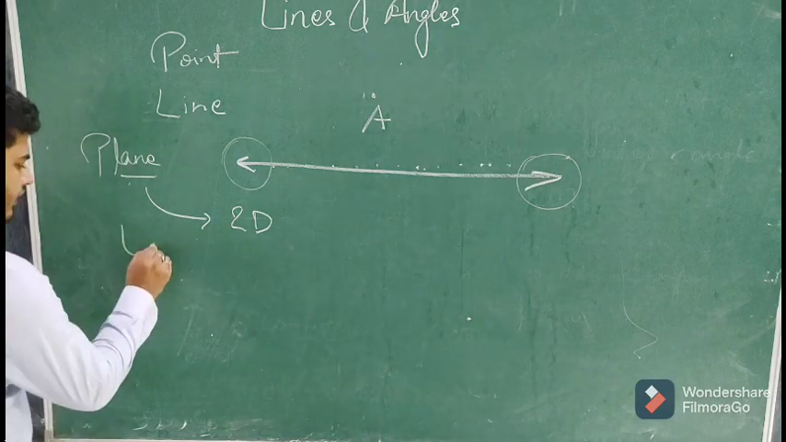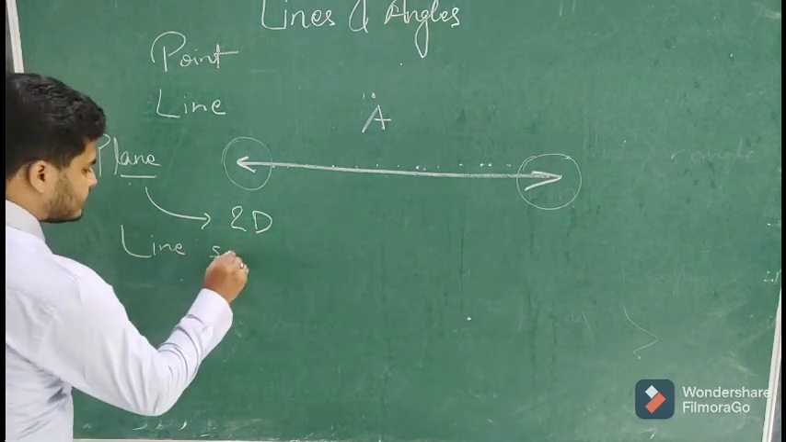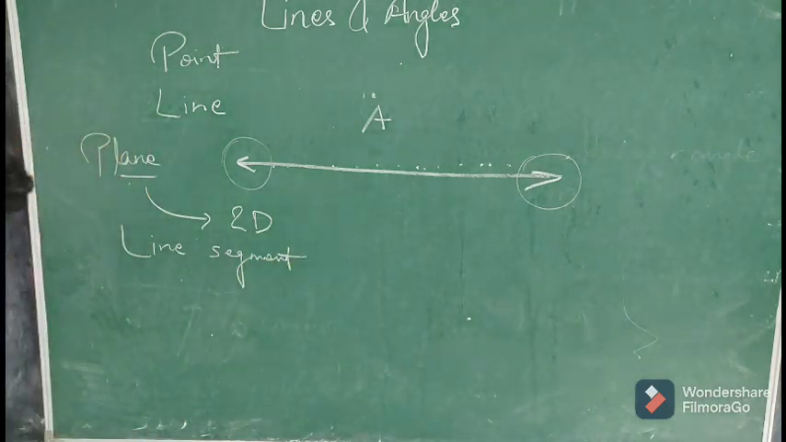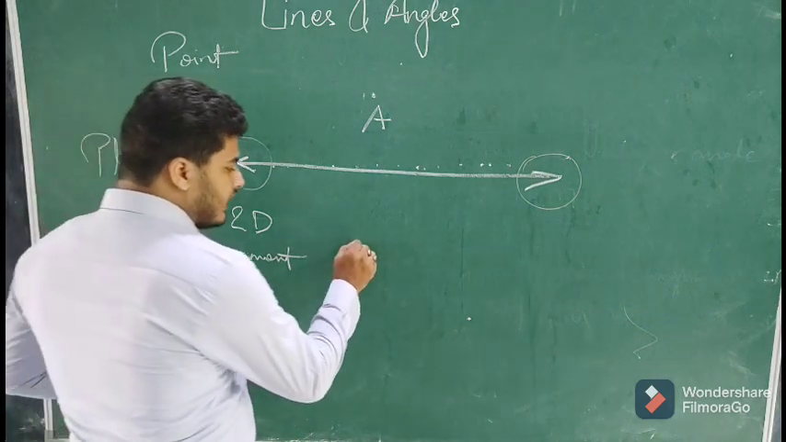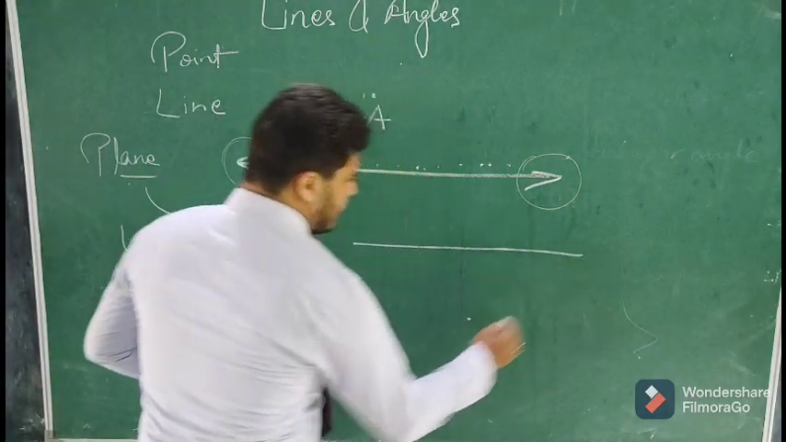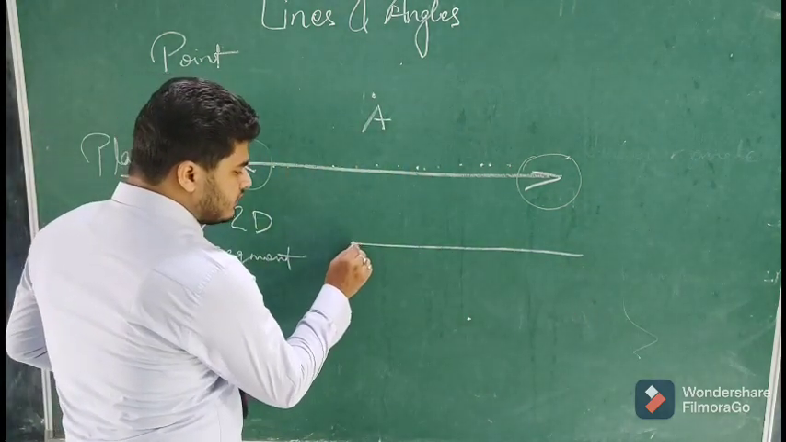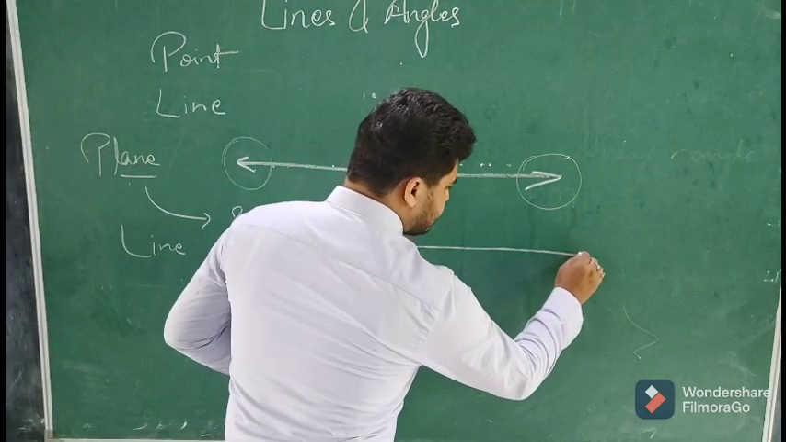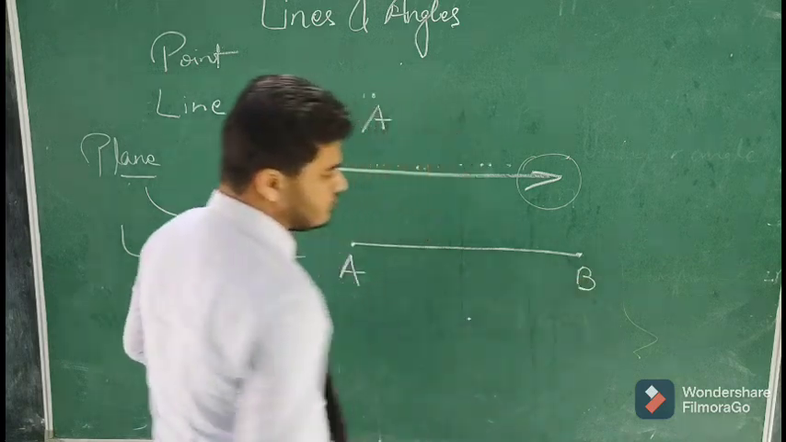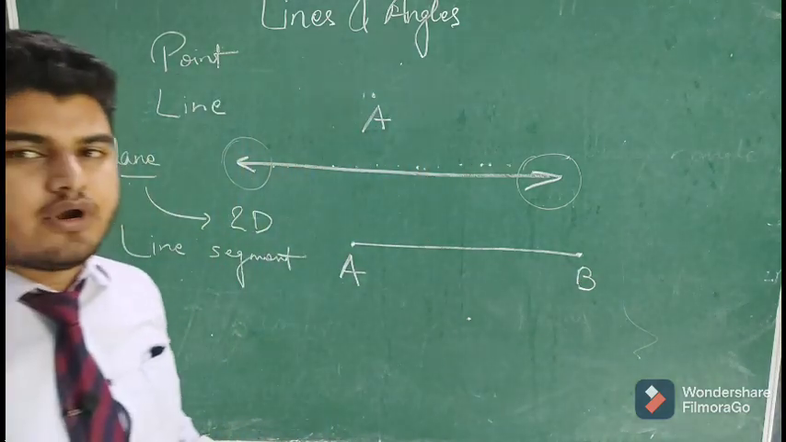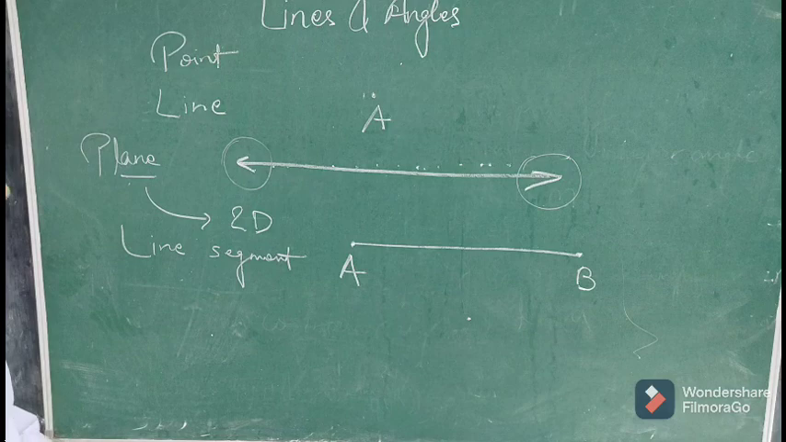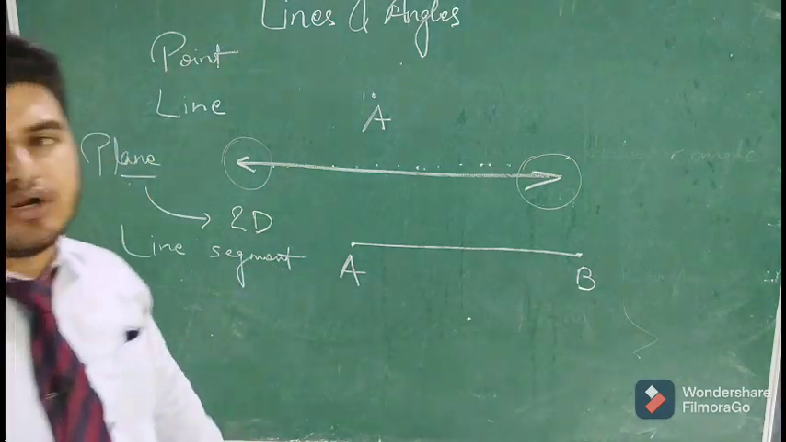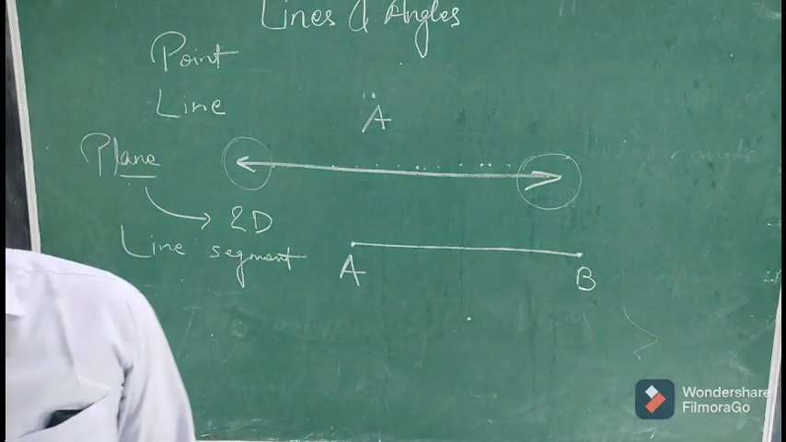Then what is a line segment? When you are defining your line, and while defining the line there is a fixed starting point and a fixed end point, then that line becomes a line segment. It's called a line segment.